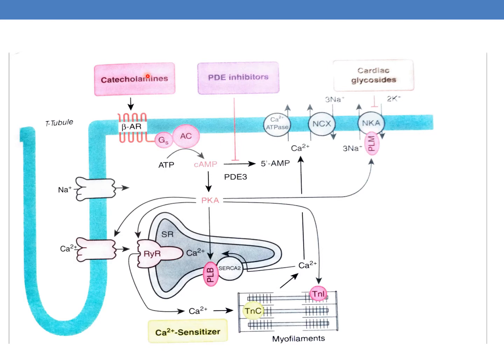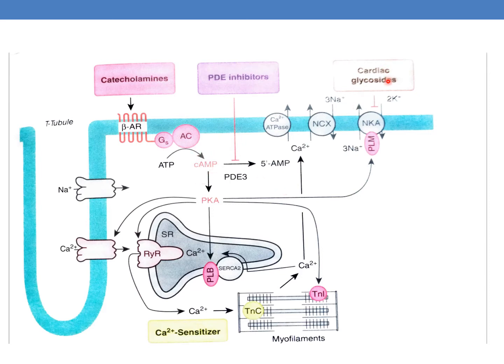The catecholamines are nothing but sympathomimetics. They act by beta adrenergic receptors. They activate adenyl cyclase, which increases the production of cyclic AMP. Whereas PDE inhibitors inhibit the PDE enzyme, PDE3, which prevents the degradation of cyclic AMP to 5'-AMP. So this also increases the levels of cyclic AMP.